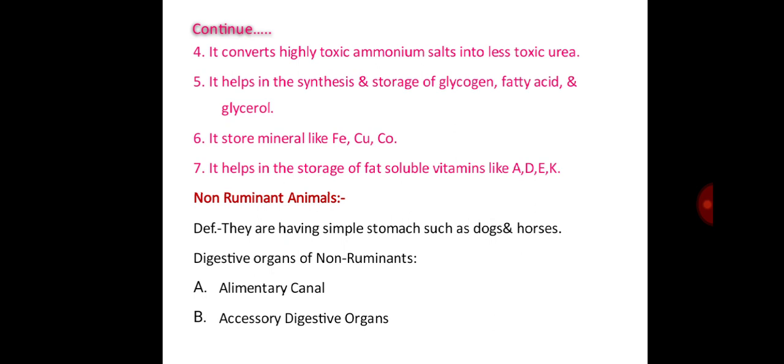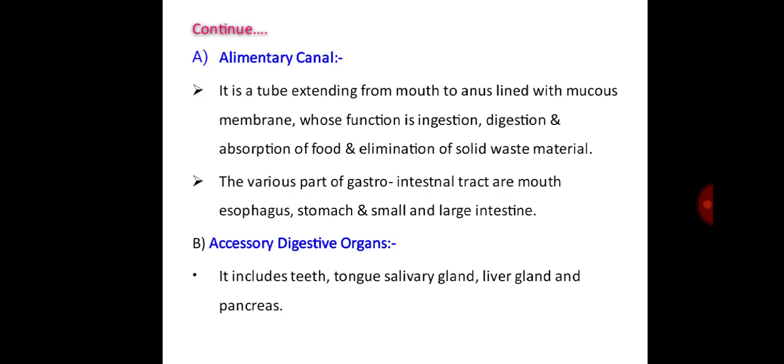Then non-ruminant animals. They have simple stomachs such as dogs and horses. Digestive organs of non-ruminants are the alimentary canal and accessory digestive organs. The alimentary canal is a tube extending from the mouth to the anus, lined with mucous membrane, whose function is ingestion, digestion and absorption of food and elimination of solid waste material. The various parts of the gastrointestinal tract are mouth, esophagus, stomach, and small and large intestine.